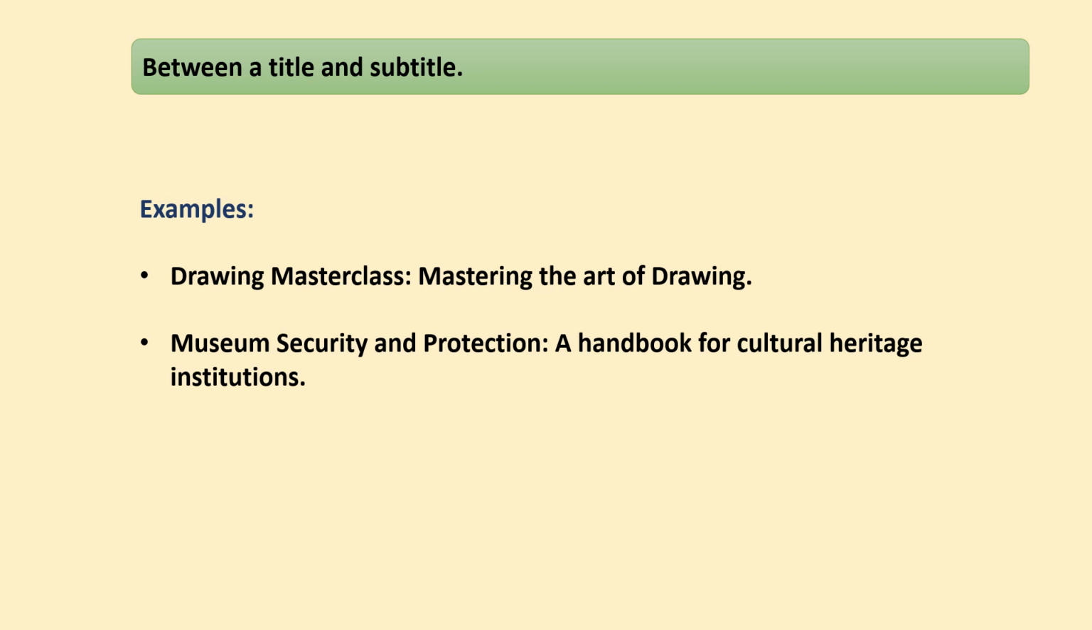The same thing goes for the second example, which is also a book, Museum Security and Protection, that is the title, then A Handbook for Cultural Heritage Institutions, that is the subtitle. So after a title for a book or a movie, you put a colon, then you put the subtitle. So let's go forward.